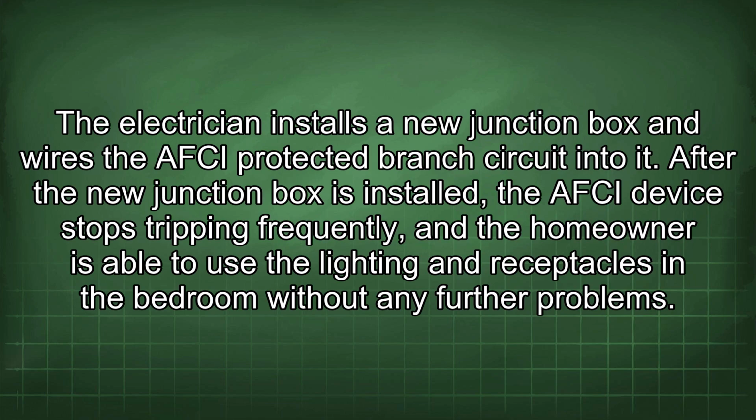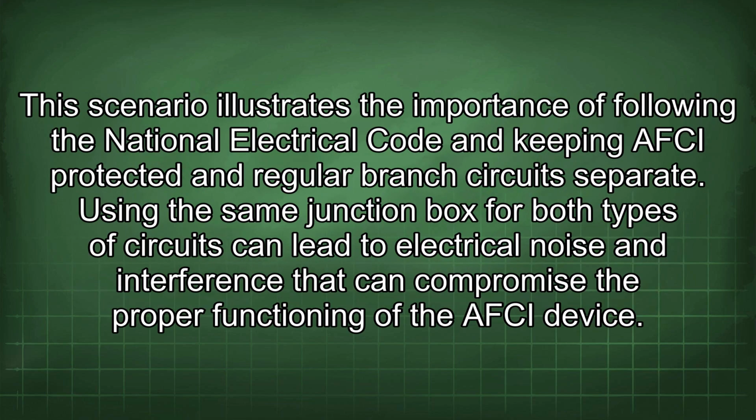After the new junction box is installed, the AFCI device stops tripping frequently, and the homeowner is able to use the lighting and receptacles in the bedroom without any further problems. This scenario illustrates the importance of following the National Electrical Code and keeping AFCI-protected and regular branch circuits separate. Using the same junction box for both types of circuits can lead to electrical noise and interference that can compromise the proper functioning of the AFCI device.